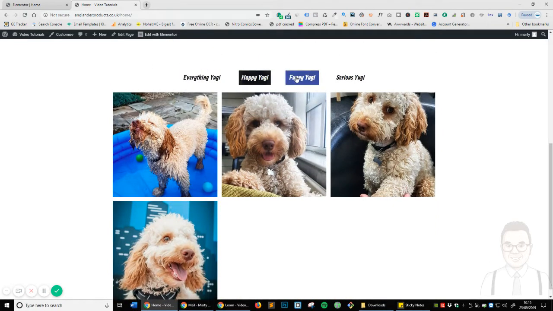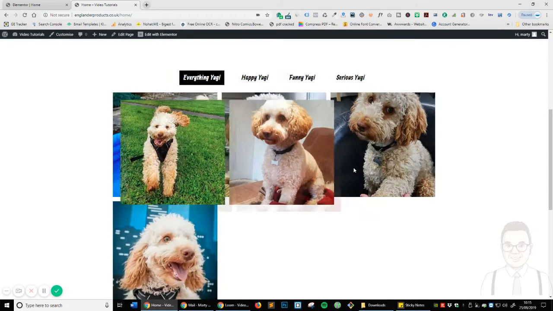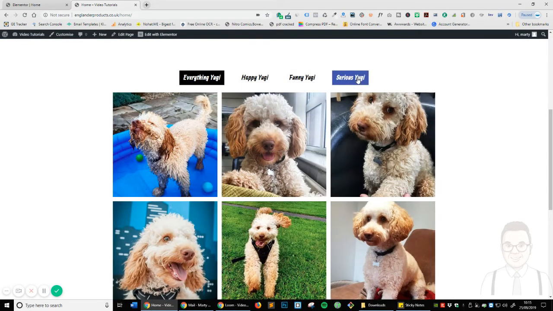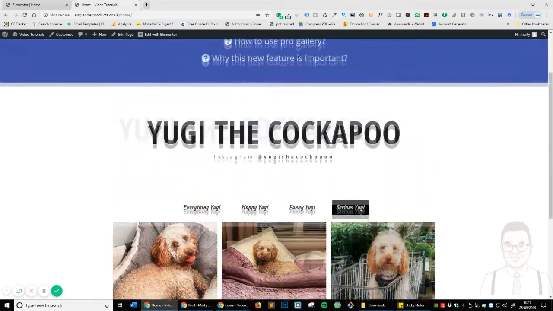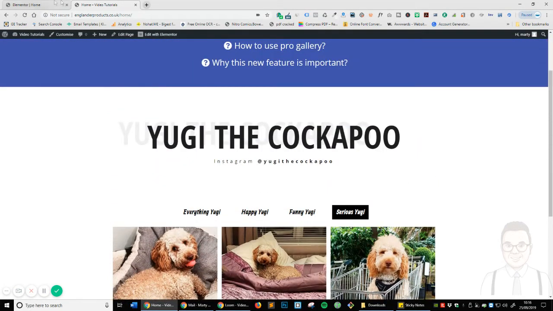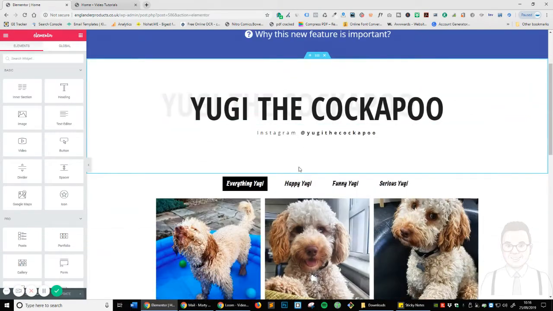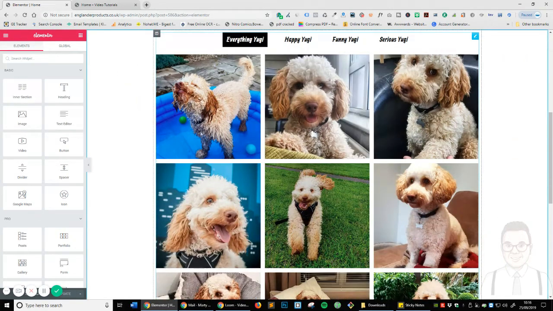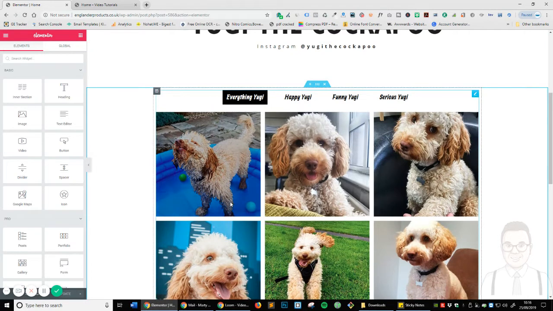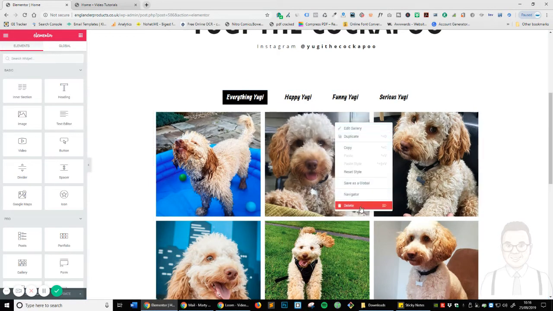So what you can see here is you've got the filtering option, and this is actually a multiple Pro Gallery option, and we're going to cover how to do this. Well, we're going to do it now. So once you're in your editor panel of Elementor, you're going to see what you normally see. And we're going to recreate this or some sort of this, because I might not remember all the settings, but I'm going to go ahead and delete this.